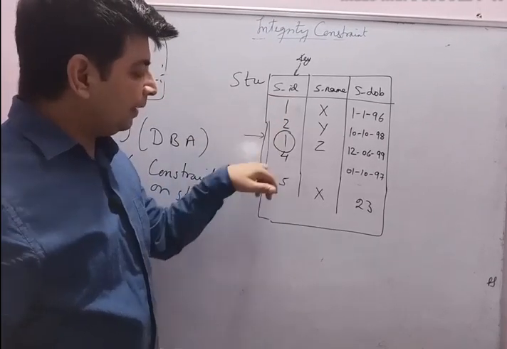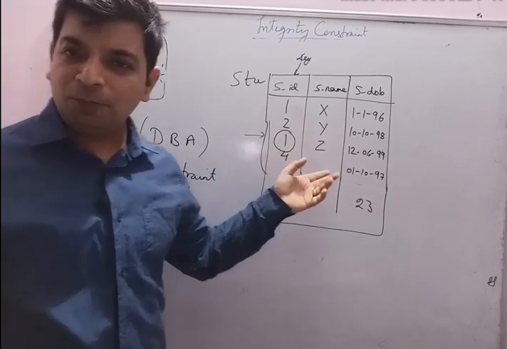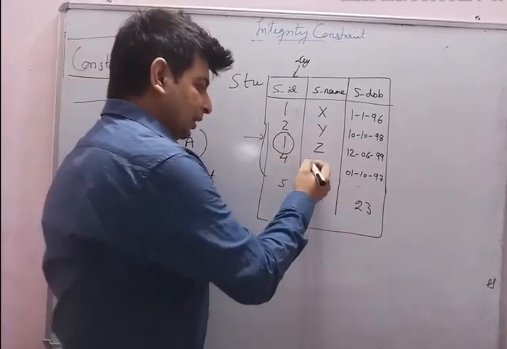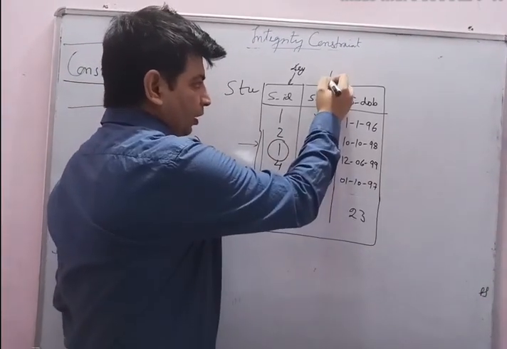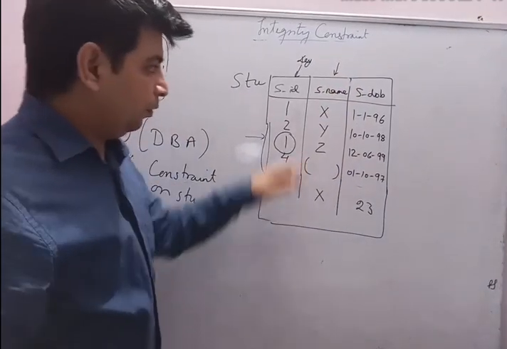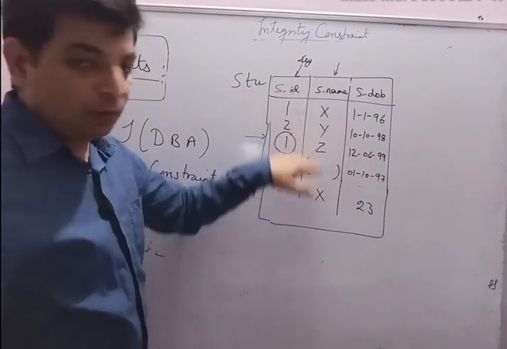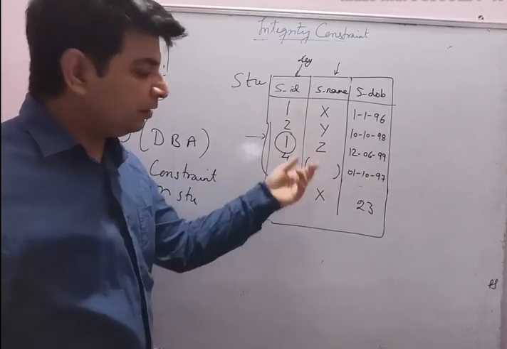Similarly, the other student came, number 4. What he did, he forgot to put his name. But ऐसा नहीं होना चाहिए. There should be some constraint on this particular column which I have to make for this column, ताकि यहाँ पे कोई ना कोई name यहाँ पे रहे. And he forgot to put his name over here.